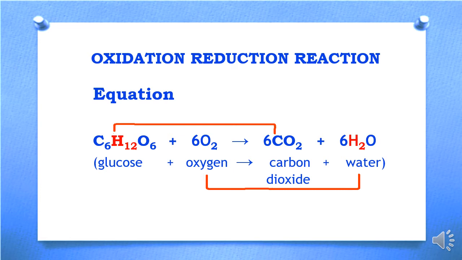You can see in glucose the highlighted hydrogen atoms. Hydrogen is removed from glucose and it is converted into carbon dioxide. And in our previous slide, we studied that the removal of hydrogen from any molecule is known as oxidation. So we can say that here oxidation has taken place.